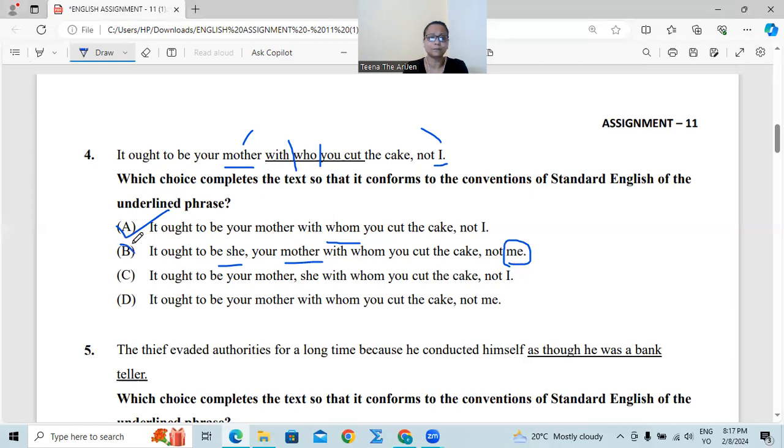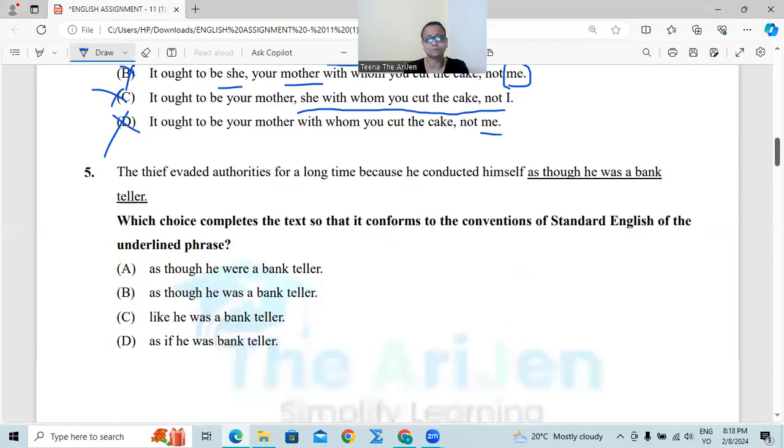Number B, wrong. Number C, it ought to be a mother with whom you cut the cake. Totally wrong grammatical sentence structure. Cut it off. Number D, it ought to be a mother with whom you cut the cake, not me. Only one mistake, me. No, when you're speaking of a noun, of a common noun, it must go with the first type of pronoun I, not me. So D is incorrect.